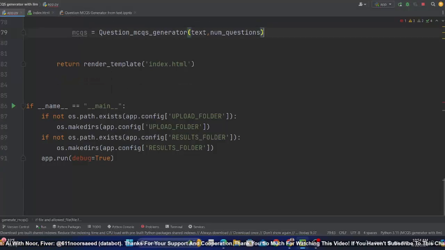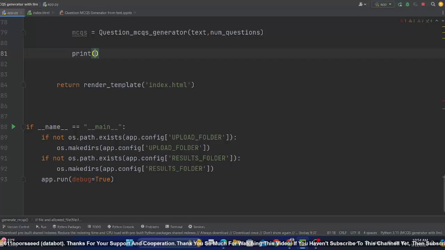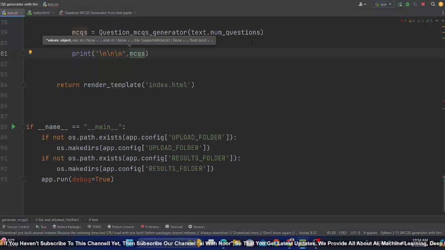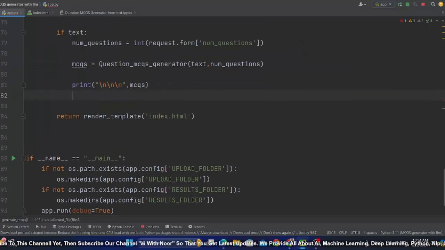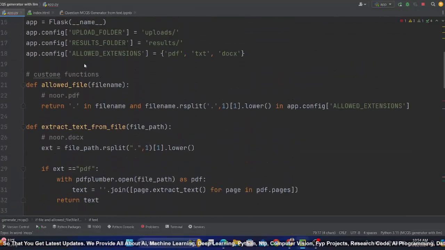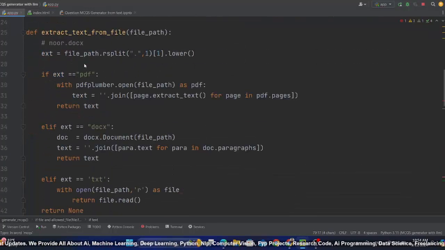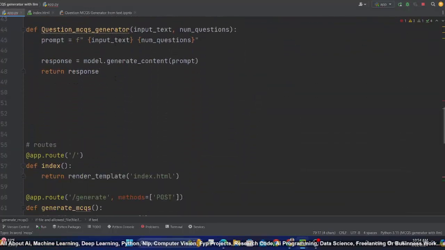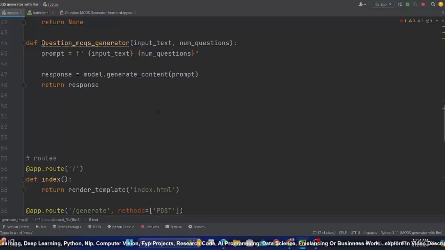So if I just print MCQs, but before MCQs I will add a couple of \n like this. So finally we just pass the text and number of questions to this, and this will return the MCQs. Now let me quickly set the prompt, because a generative AI model depends on the prompt. Without a prompt they are nothing. So let's set the prompt.